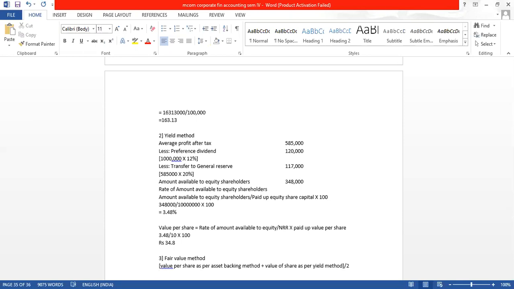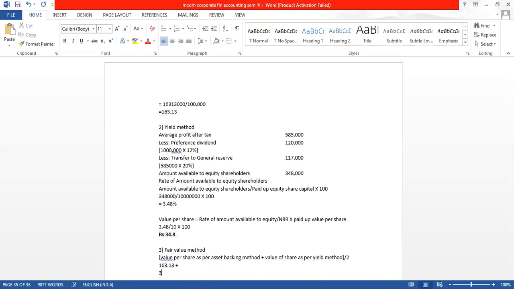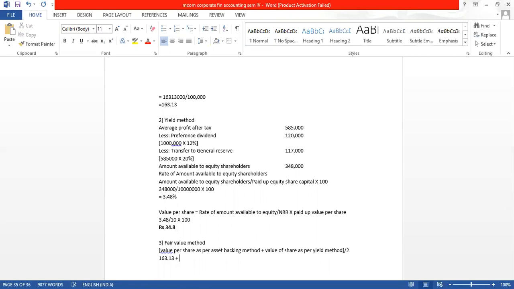So value as per net asset is 163.3 and value as per yield is 34.8, divide by 2.